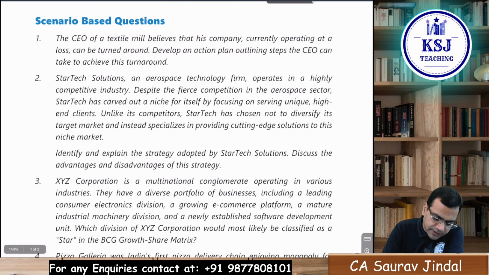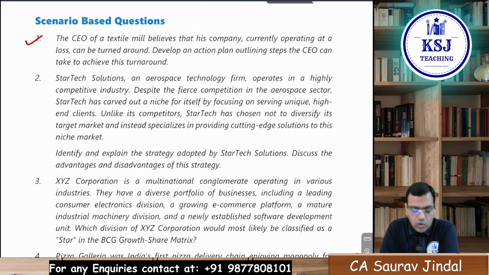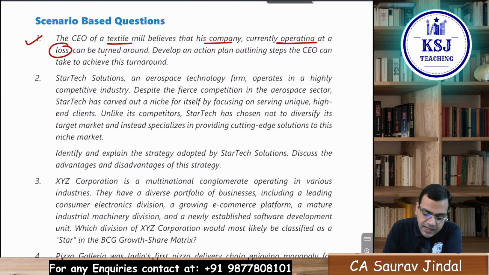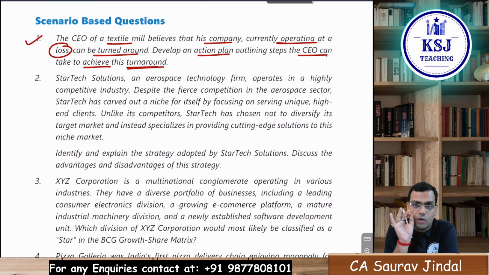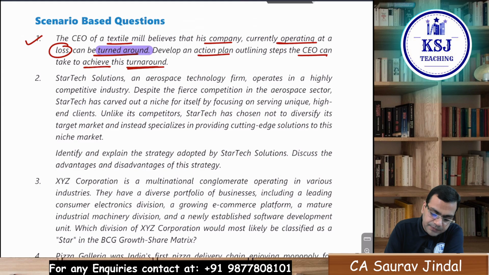Question number 1. The CEO of the textile mill believes that his company, currently operating at a loss, can be turned around. Develop an action plan outlining the steps the CEO can take to achieve this turnaround. So this question is related to which topic, sir? Very clearly, this question is related to turnaround strategies.